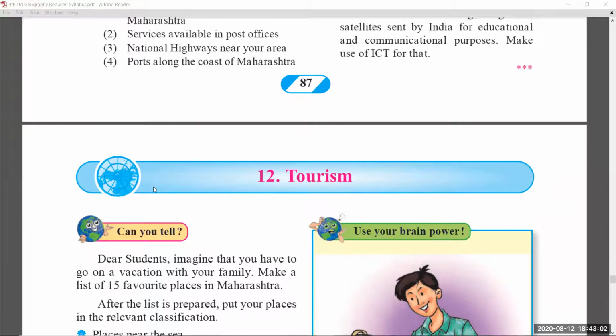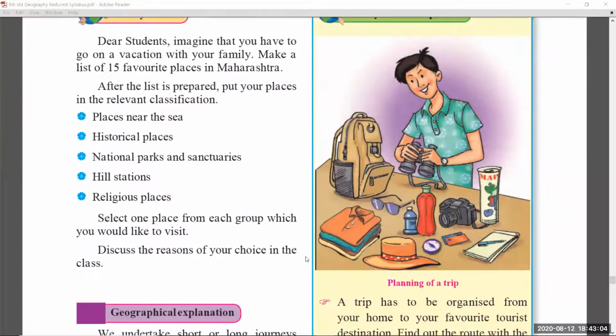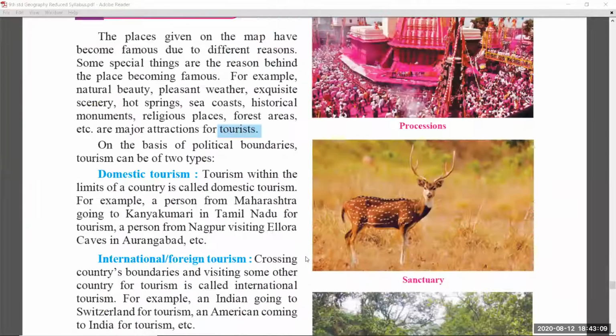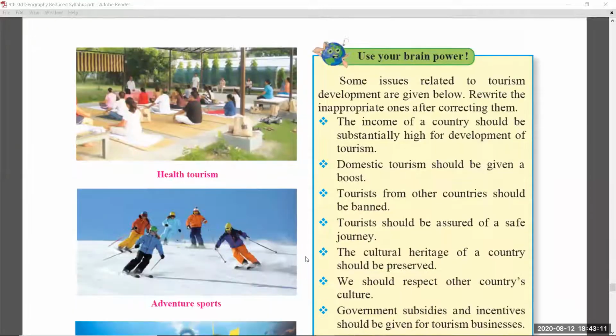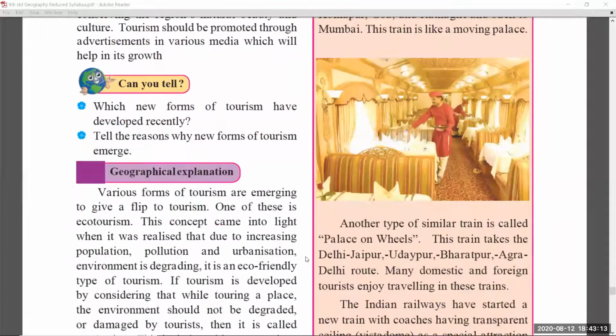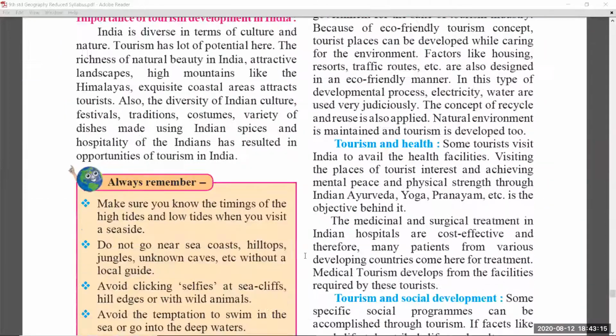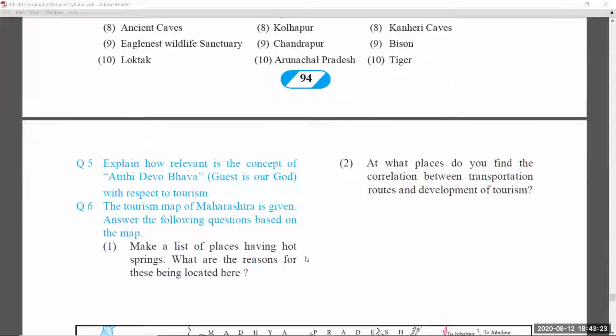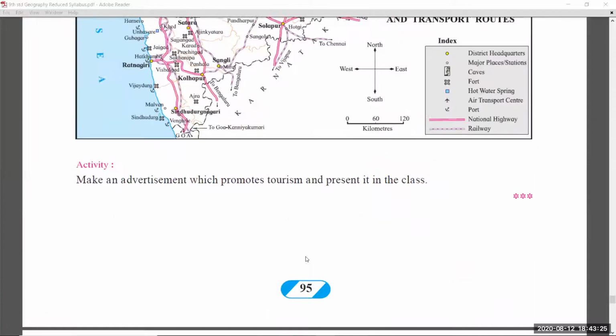Coming to chapter number 12, tourism. In this chapter, page number 88 and 89 are as it is. 90 is also as it is. 91 and 92. 93 is also as it is, students. So in chapter number 12, there is no reduction in the syllabus and no topic was removed. Exercise part you have to learn. Okay, students.